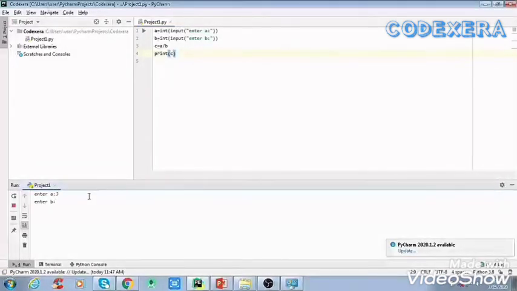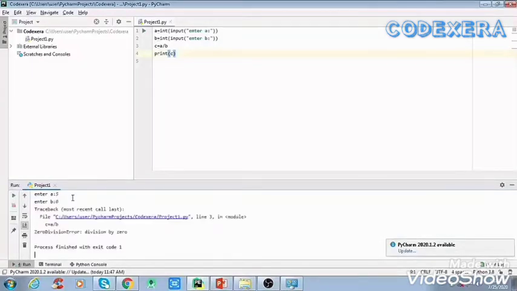Now when we run this program, if we enter a equal to 3 and b equal to 3, then it is working. Now if we enter a as 5 and b as 0, then it gives an error, ZeroDivisionError: division by 0. The above program is syntactically correct, but it threw the error because of unusual input. That kind of programming is not recommended for projects, because they require uninterrupted execution. That's why exception handling plays an essential role in handling these unexpected exceptions.